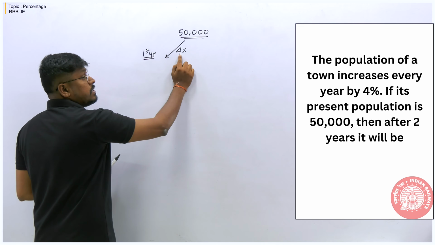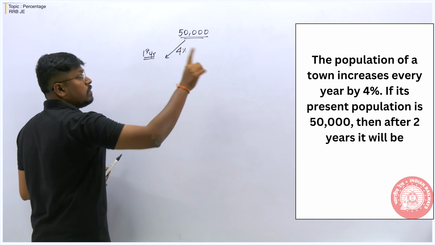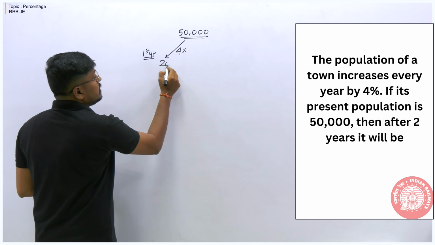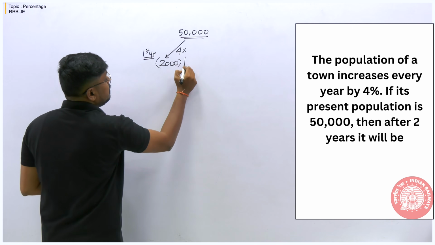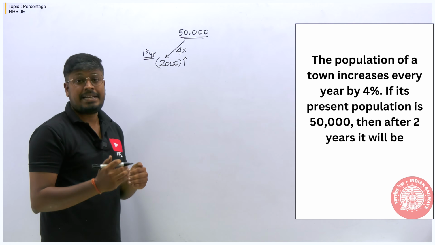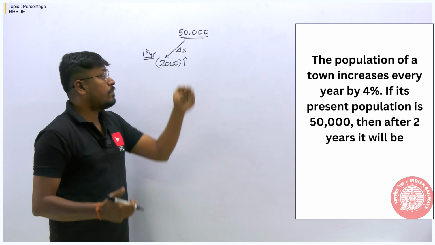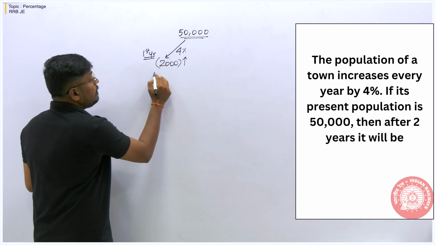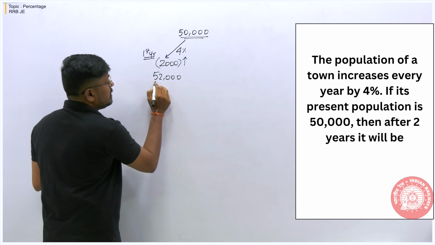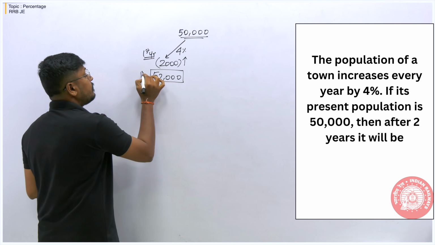So 4% will be 500 into 4, which is 2000. So 2000 is the increase in the first year. So 50,000 plus 2,000 will be 52,000. So 52,000 will be the population on the first year.